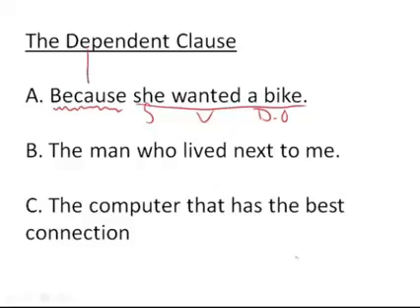There are certain words, and this one is called a conjunction, a subordinating conjunction. That sounds evil, like the bad guy in the movie. But don't worry, do not be scared, because in the upcoming videos, very soon, you will learn all about conjunctions and dependent clauses and these scary subordinating conjunctions. So, the key though is, because she wanted a bike is not a sentence.